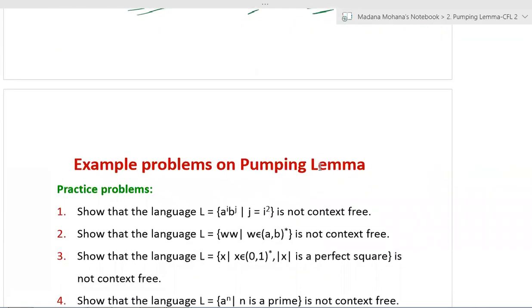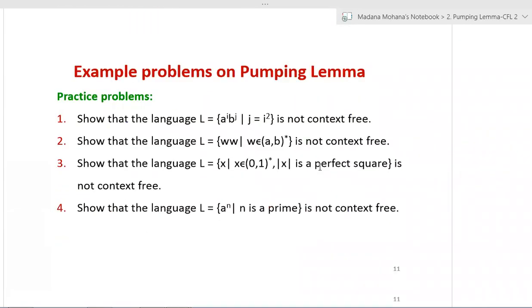Now here some practice problems are given. You can do them in a similar manner, so don't worry about the question. Whatever the given question, by satisfying the conditions, take one string. That string can be decomposed into u, v, x, y, z format by satisfying the three conditions of the pumping lemma.